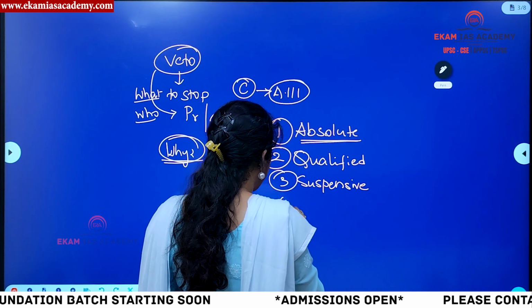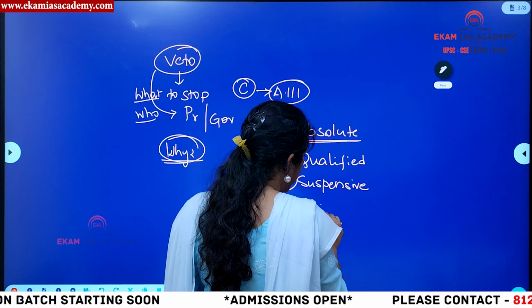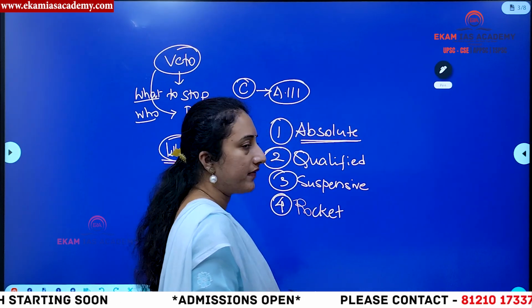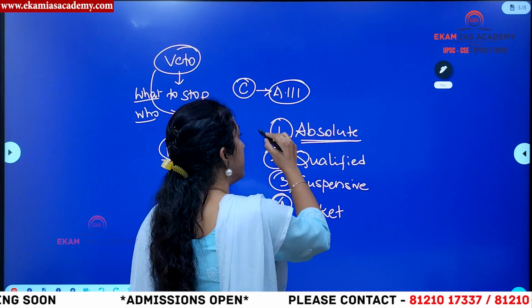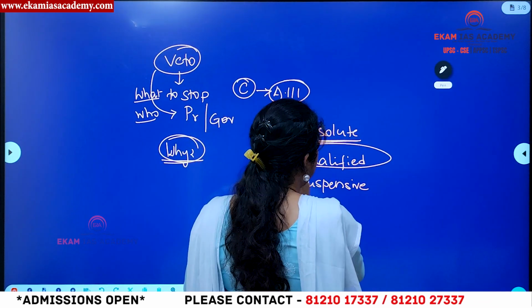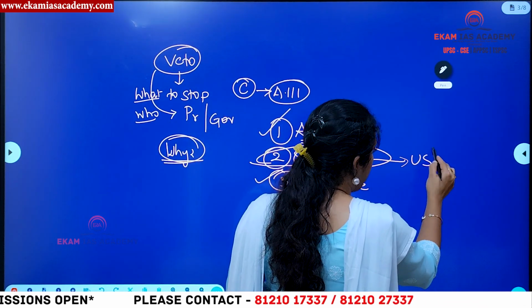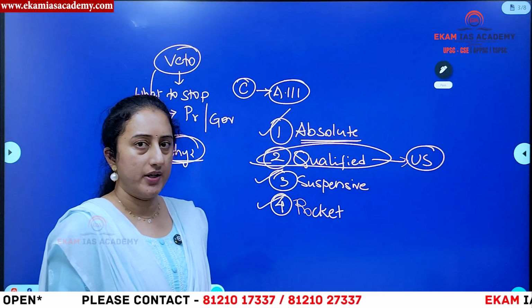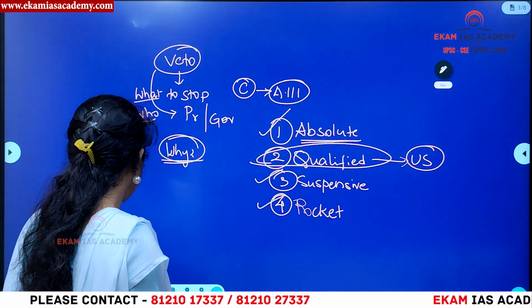Suspensive veto. And finally we have the fourth one, pocket veto. So we have four types of vetoes in general. But for the Indian President, we have the first one, third one and fourth one. We don't have the second veto for the Indian President, which is only there for the US President, right? So now I'll explain the different types of vetoes and when they will be exercised.